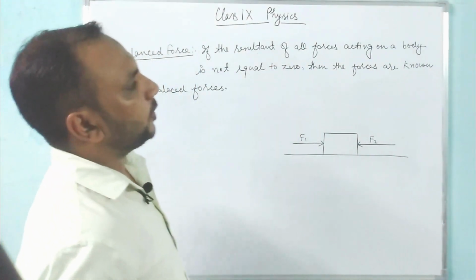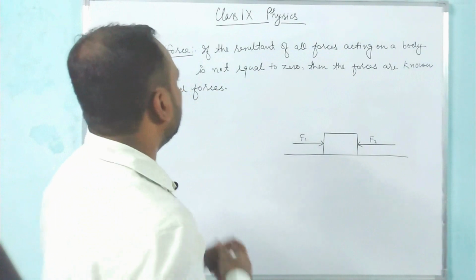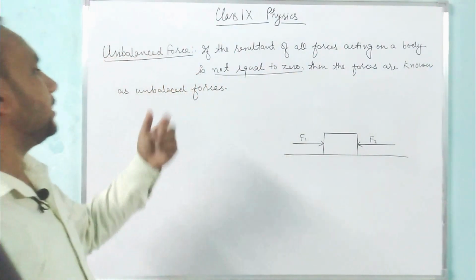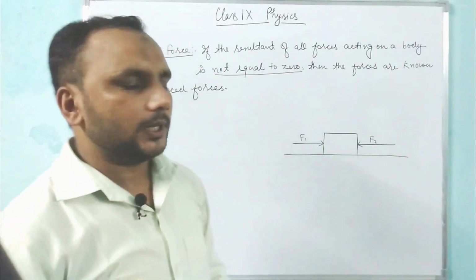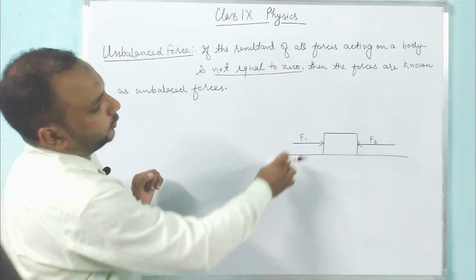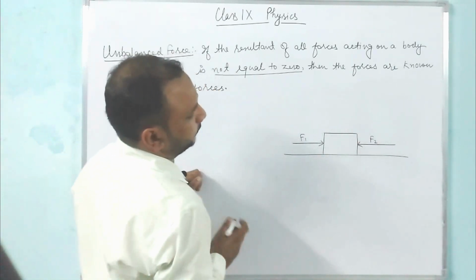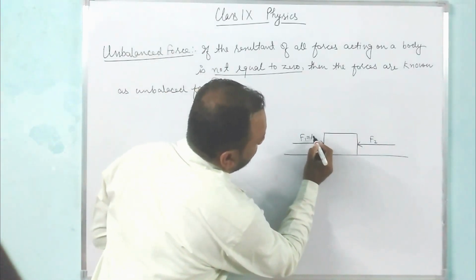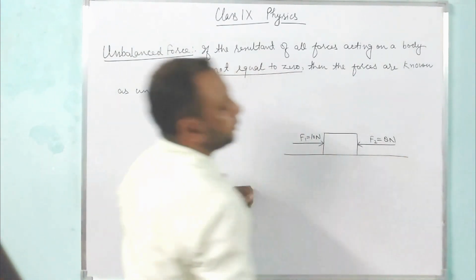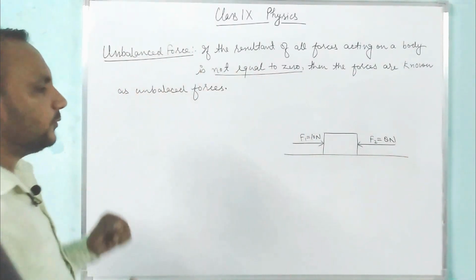Now the next topic is unbalanced force. If the resultant of all forces acting on a body is not equal to 0, then the forces are known as unbalanced force. Like, there are two forces acting on this box. One force is F1, another is F2. If F1 is 10 Newton and F2 is 8 Newton, then what would be the sum of these forces?